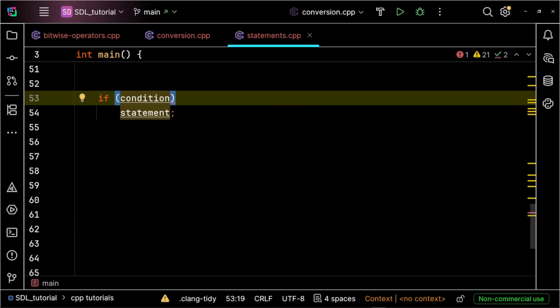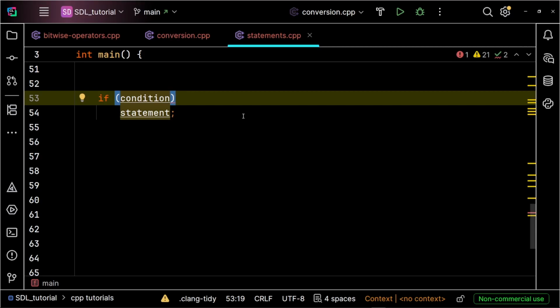Every app on your phone, from TikTok recommending videos to your banking app declining a purchase, is running on basic conditional statements. In C++, decision making comes down to two big heavy hitters, if and switch. Today let's master the if statement. At its core, an if statement checks one thing: is this condition true or false? The condition always goes in parentheses, and C++ converts whatever is inside into a boolean, true or false. If it's true, the code runs. If it's false, C++ completely ignores it and moves on.